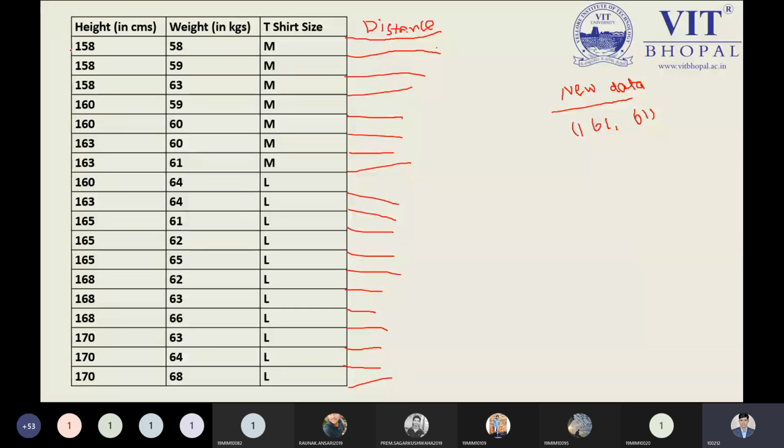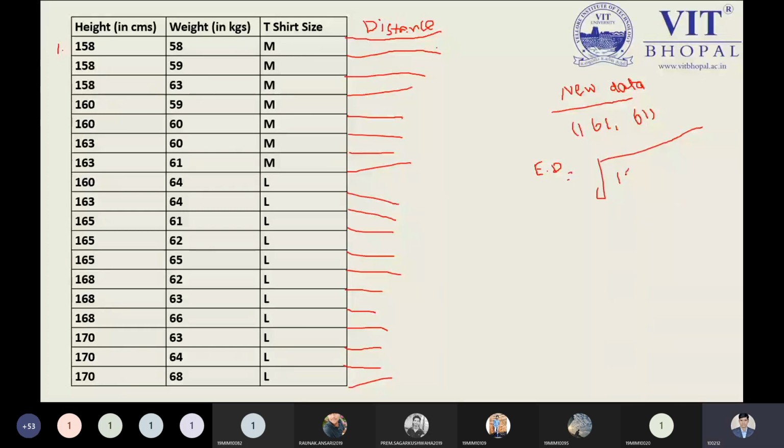So this is the first data point. Just keep in mind, this is the first data point. This is the existing data point. So I need to compare, I need to calculate the distance from this data set. How I can do it, that is the most important point. So what is the formula as we have seen? I need to calculate the Euclidean distance. So I can write it in a simple way.